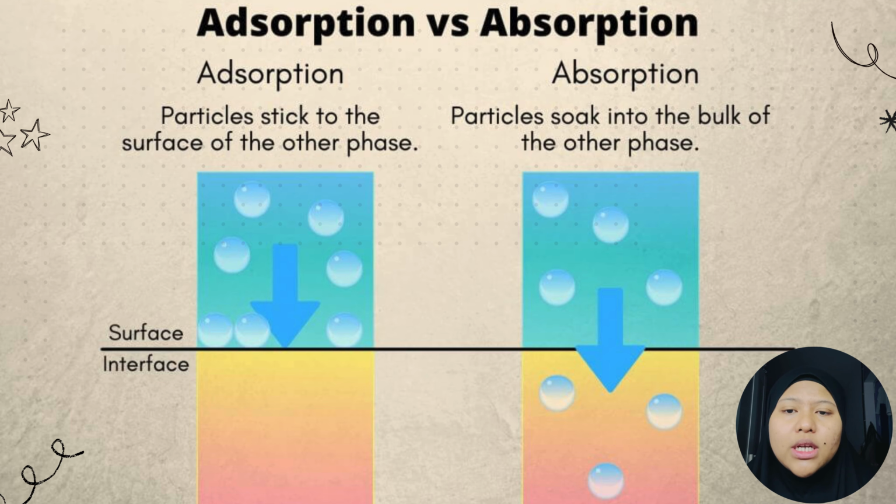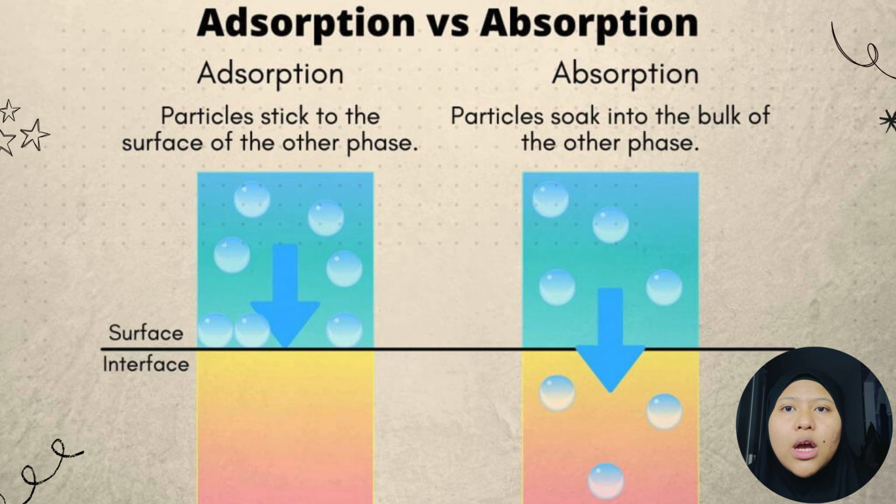In absorption, the substance enters and spreads throughout the entire volume or bulk of the absorbent. In contrast, adsorption occurs only at the surface, where molecules attach themselves to the surface of a solid or liquid without entering the bulk.